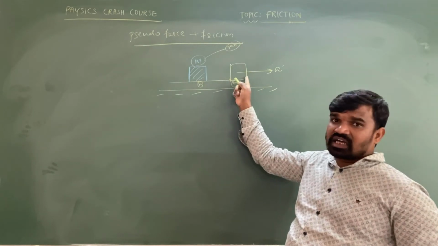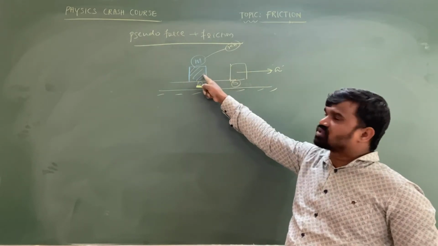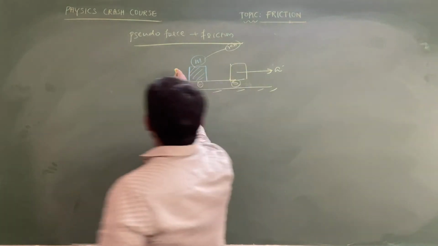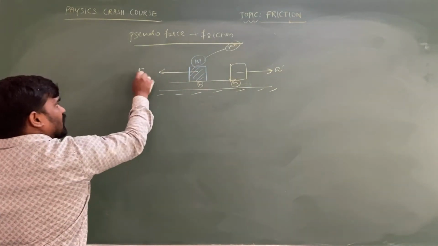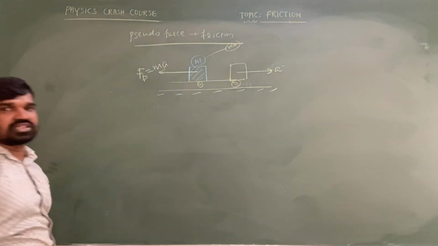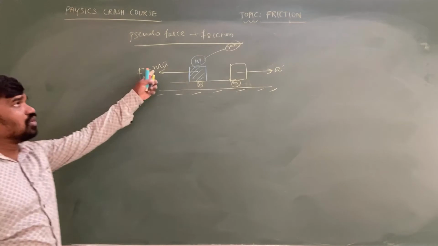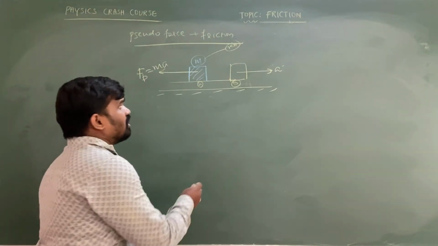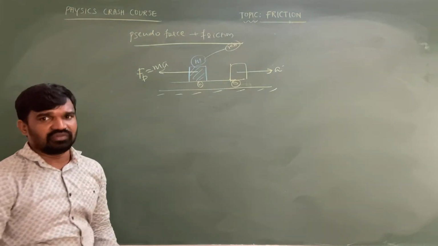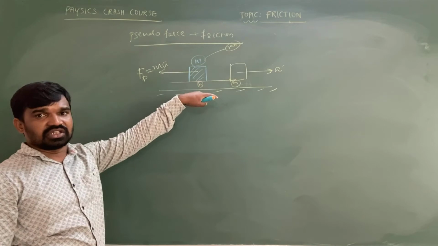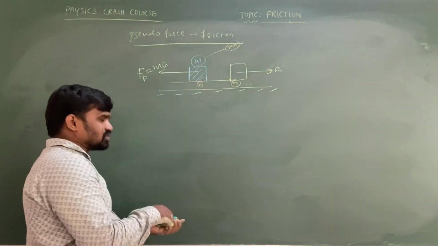In a non-inertial frame of reference, there is a pseudo force acting on the object in a direction opposite to the acceleration of the system. So the pseudo force acting on the object is equal to the mass of the body into the acceleration of the truck. This is known as the pseudo force acting on the object. Questions will ask you to determine the time in which it falls down, or the displacement it covers.